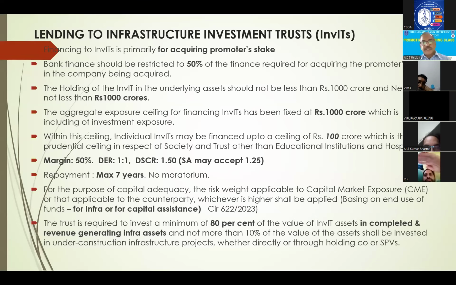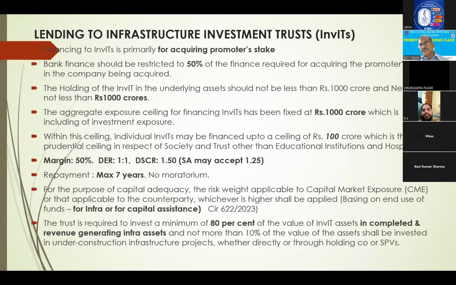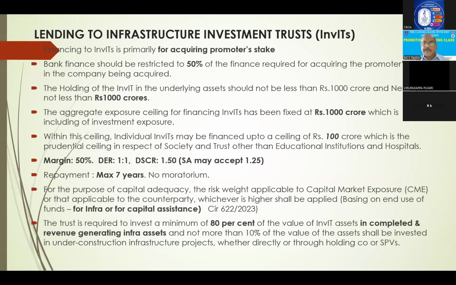And one condition here is that the trust is required to invest at least 80% of its value in completed projects and revenue generating projects, assets. This is the condition. Recently also, the government has reiterated. So it is important for exam purposes at a higher level, right? 80% they should invest in completed projects and revenue generating projects only.